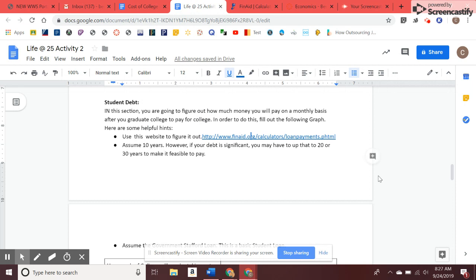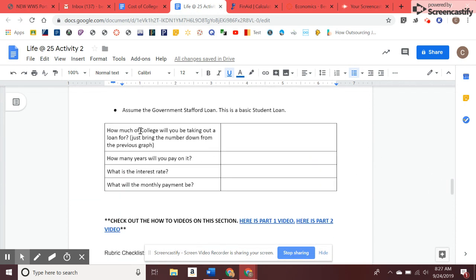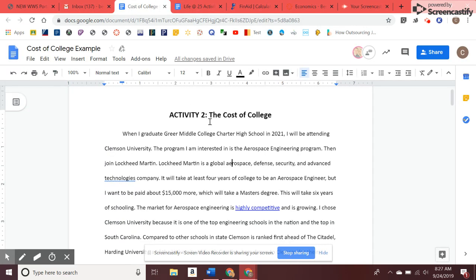So you're going to assume 10 years. If you have significant debt, it might be up to 20 or 30 years. And then you're going to just plop those numbers in. How much of college will you be taking out a loan for? How many years will you pay on it? What's the interest rate? What's your monthly payment? And that's it. That's all you have to do. This is a really straightforward assignment. Let me go ahead and show you an example here.